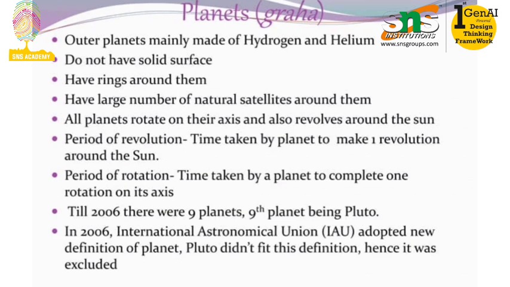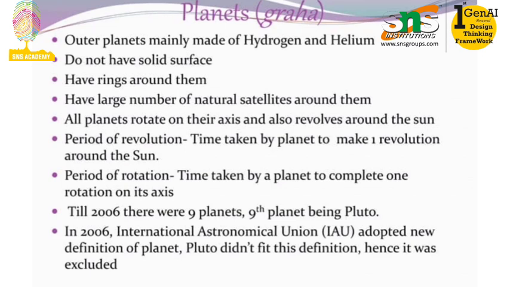The time taken by a planet to complete one revolution around the sun, we call the period of revolution. And the period of rotation is the time taken by the planet to complete one rotation on its axis. Till 2006 there were 9 planets, the ninth planet being Pluto. In 2006 the International Astronomical Union, IAU, adopted a new definition of planet. Pluto didn't fit this definition, hence it was excluded.